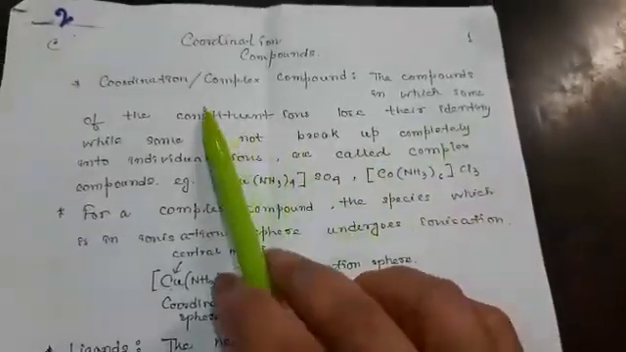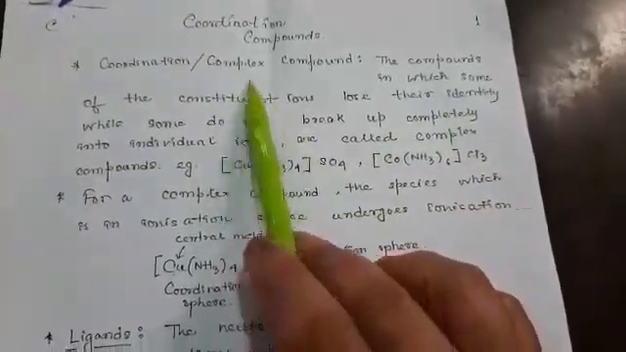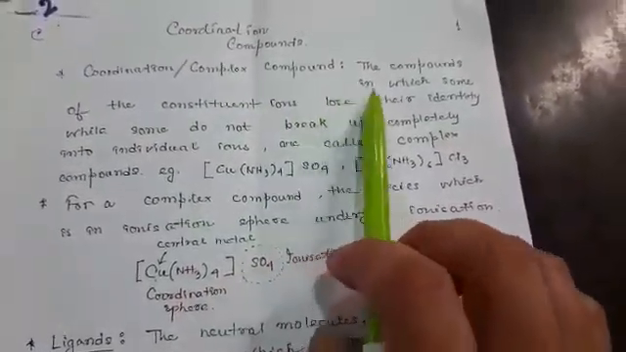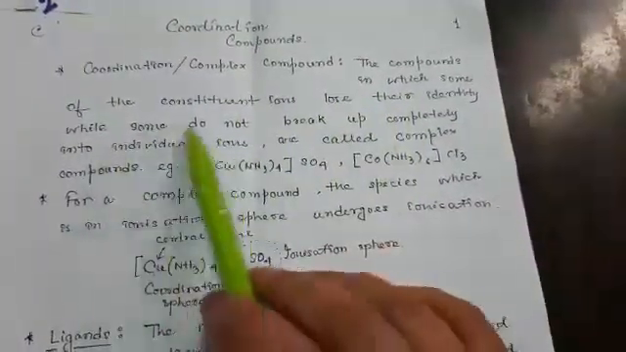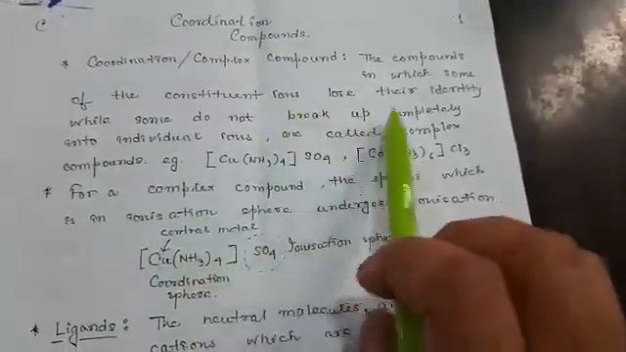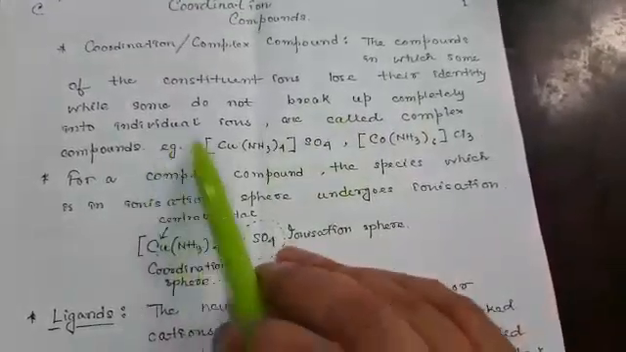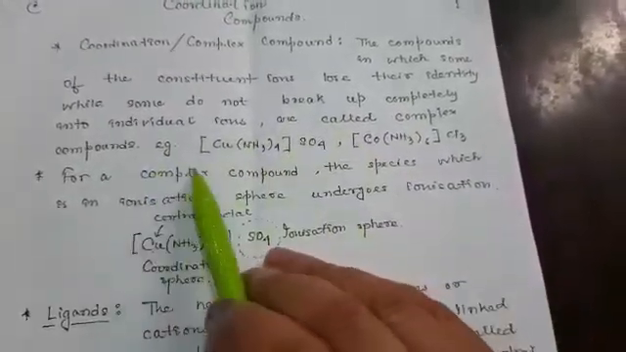Hello students, so today we will start the chapter Coordination Compounds. Coordination compounds are the complex compounds. What are these? These are the compounds in which some of the constituent ions lose their identity, while some do not break up completely into individual ions. These are called complex compounds.